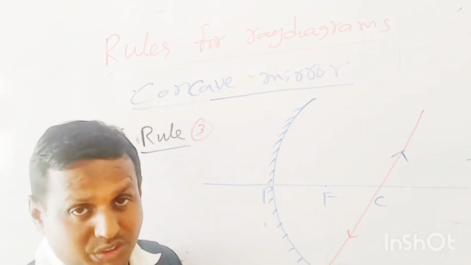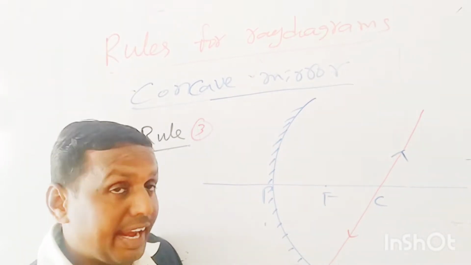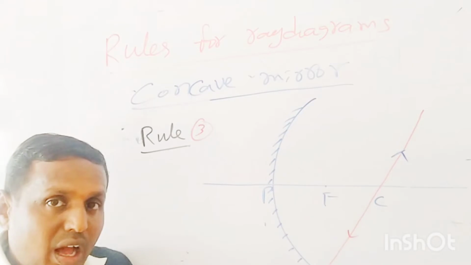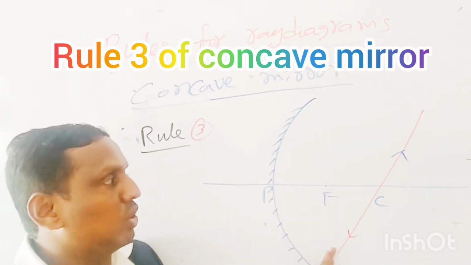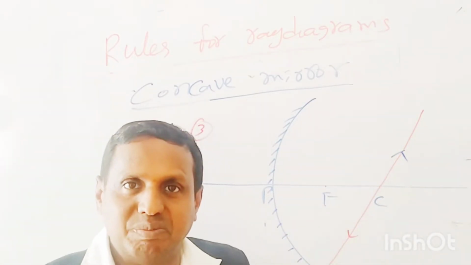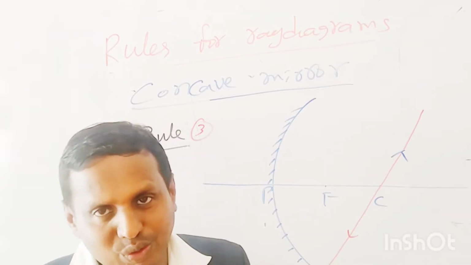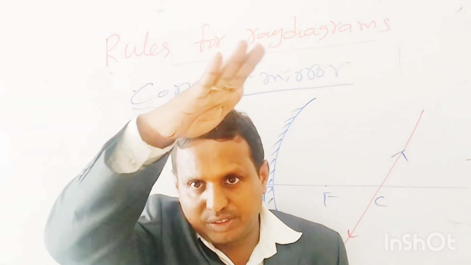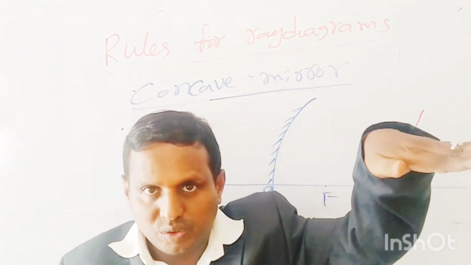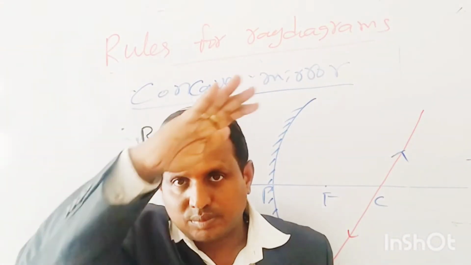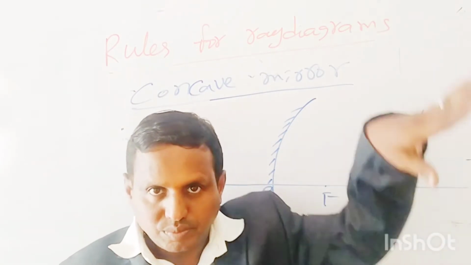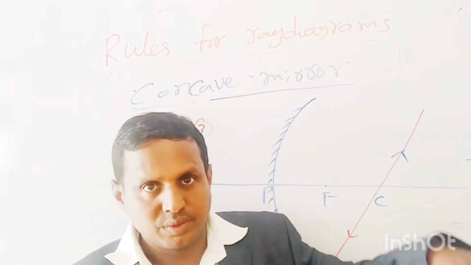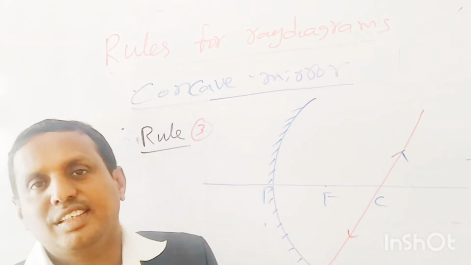This is rule 3. Once again, rule 3: when the light ray passes through the center of curvature, after reflection it again passes through the same point, the center of curvature. Rule 1, rule 2, rule 3. Okay, clear. Once again, see this one. Suppose this is a concave mirror. First rule 1, again the second one, next rule 3.